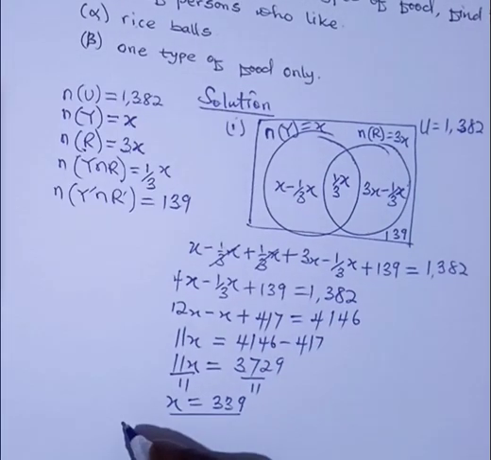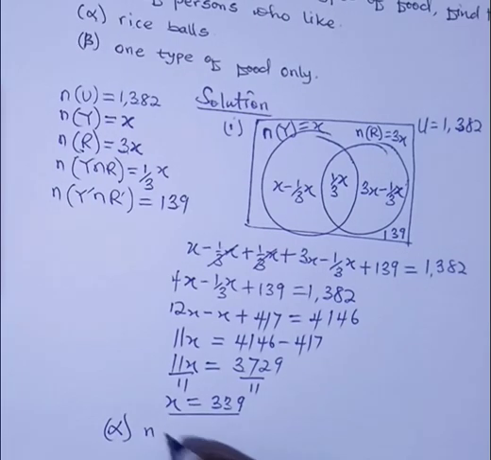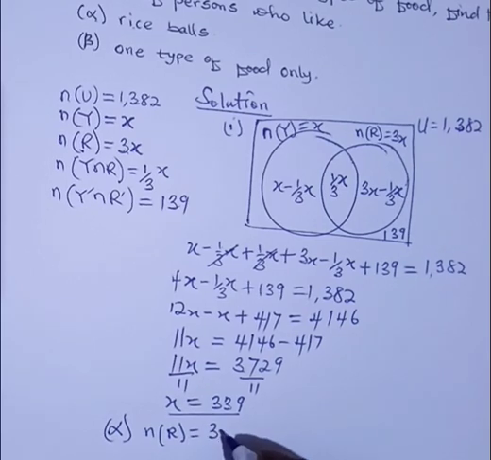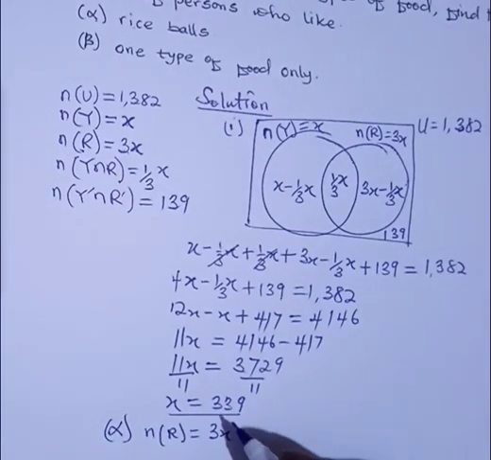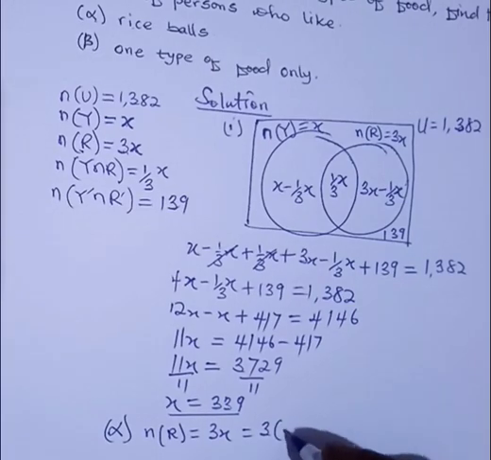So how do we find rice balls? Rice balls, the number of r, is equal to 3x. But we know x as 339. So we only do substitution.